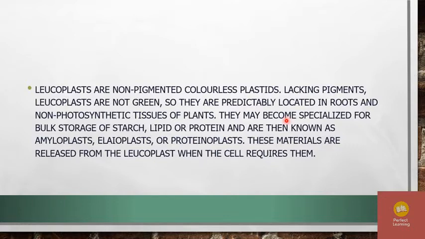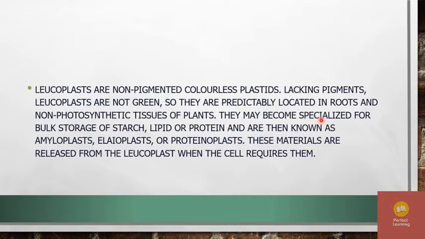They may become specialized for bulk storage of starch, lipid or protein, and are then known as amyloplasts, elaioplasts or proteinoplasts. These materials are released from the leucoplast when the cell requires them.